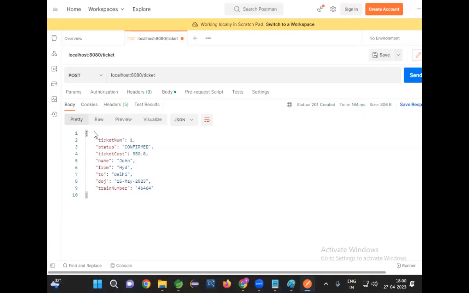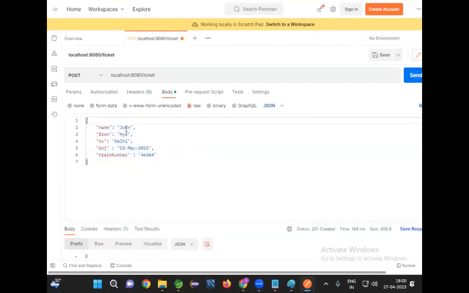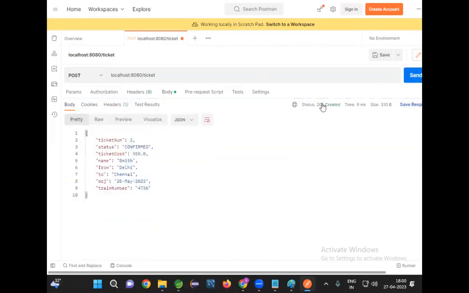Now I want to test my post request method with another ticket data. Instead of John, let me give Smith. From address, this time it is Delhi and to Chennai. Journey date 25th May. Train number, some other value. Good. Click on send. When I click on send, what happened? 201 Created, I got the Smith ticket.